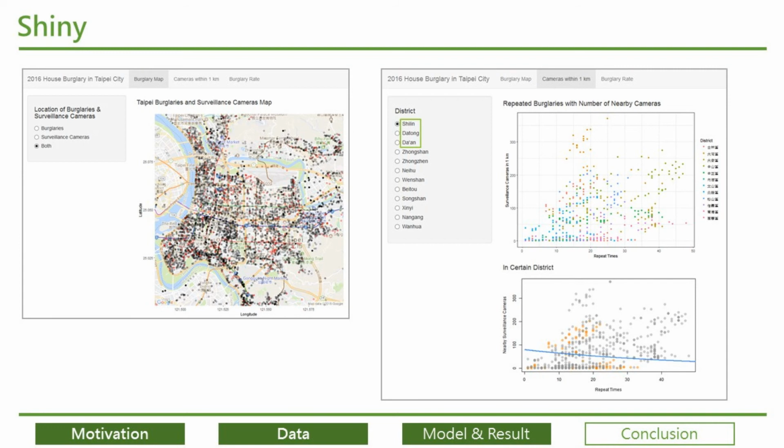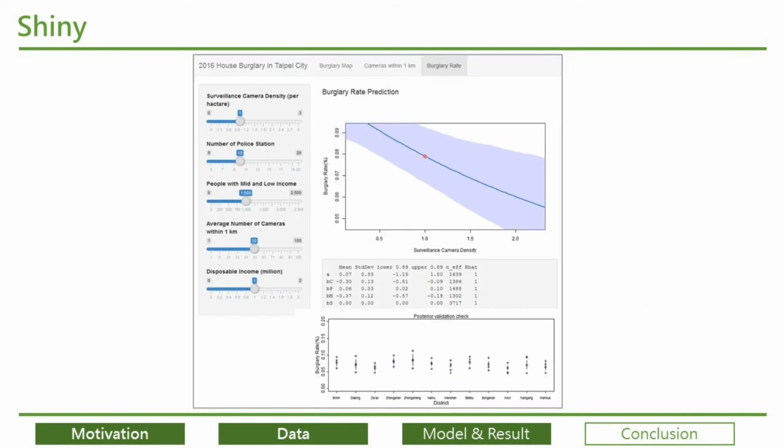In the end, the third tab is for burglary rate prediction. You can set values for these 5 variables by yourselves and get a prediction rate. The prediction is quite good as you can see in the lower plot,